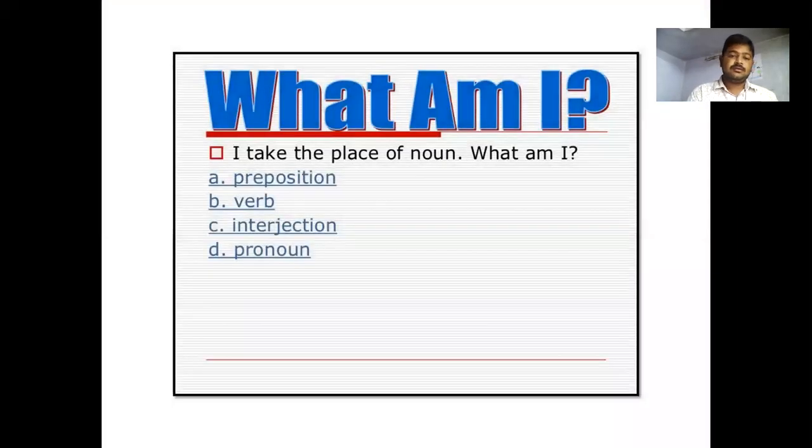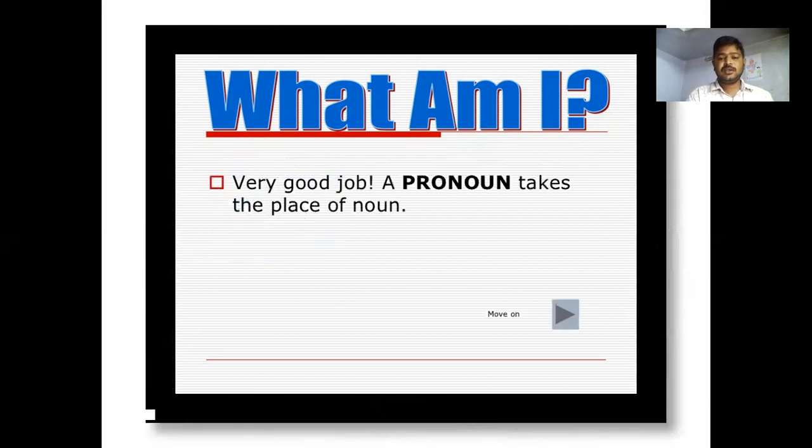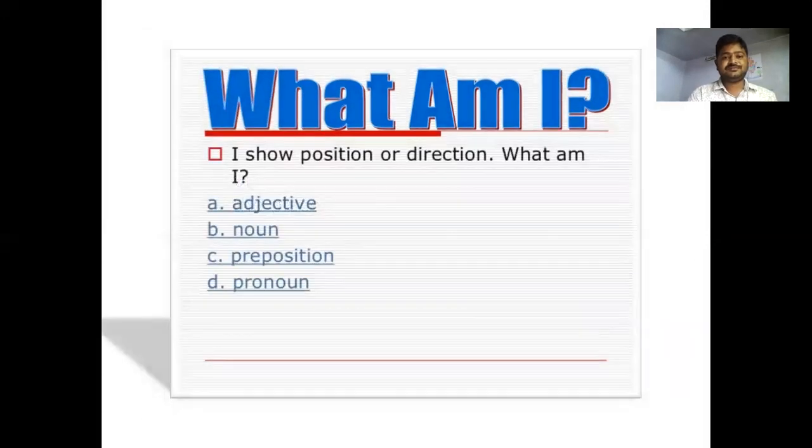I take the place of a noun. What am I? A, preposition. B, verb. C, interjection. D, pronoun. Yes, pronoun is the right answer. It takes the place of a noun. I show the position or direction.